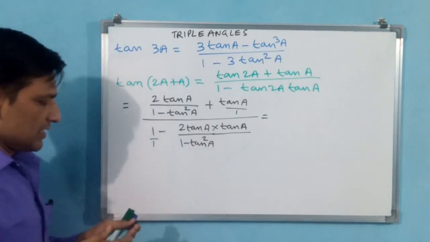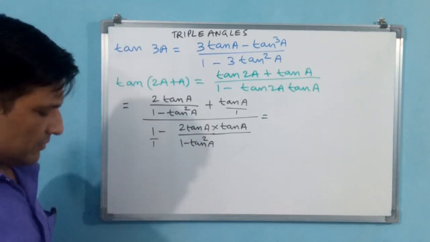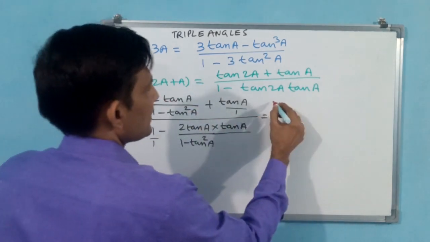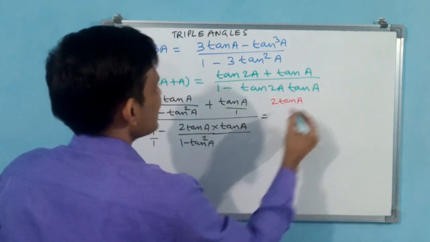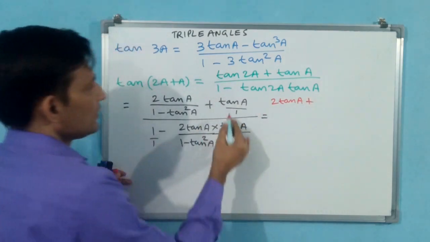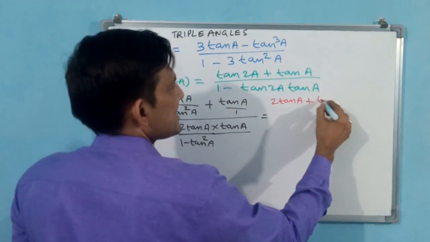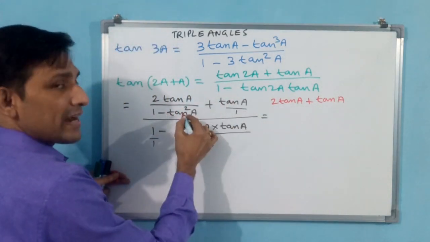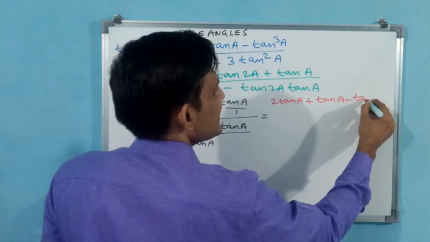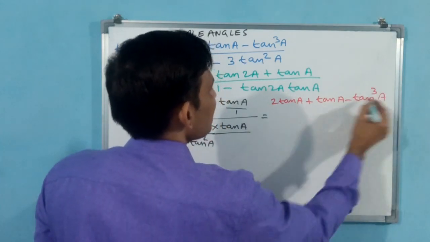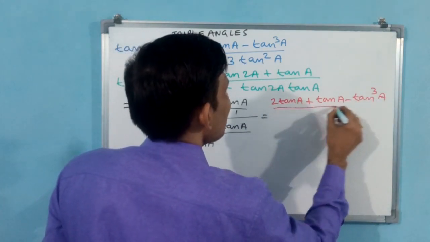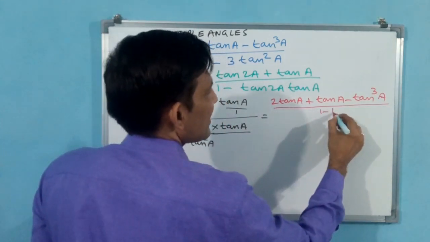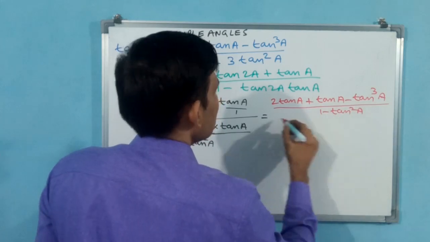Okay. Now you change how? Cross multiplication. 2 tan a, plus tan a, again minus tan square into tan cube a minus. Okay. Division: 1 minus tan square a into 1 minus tan square a. Is it okay?